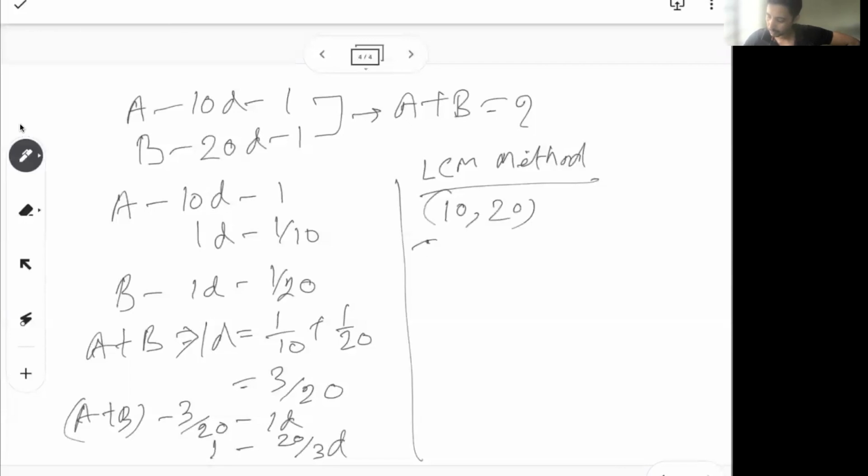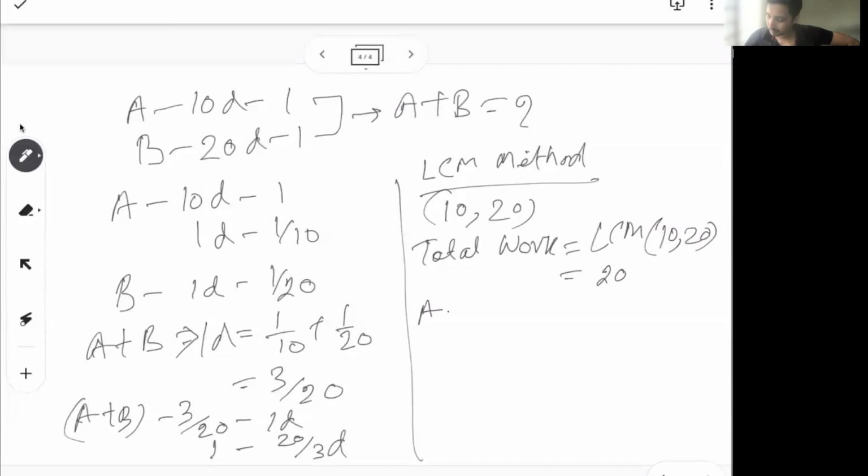So my total work, let's consider, is the LCM of 10 and 20. So let's say this is 20. So total work is 20. Now you can think of 20 PPTs they are making together, or you can think of 20 books they are reading together.